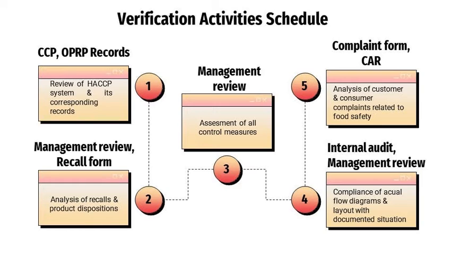The fourth is compliance of the actual flow diagrams and layout with the documented situation. These are carried out through internal audit and management review. Next, analysis of customer and consumers' complaints related to food safety. The activities are carried out through the complaint form and also the CAR, which is known as corrective action request.